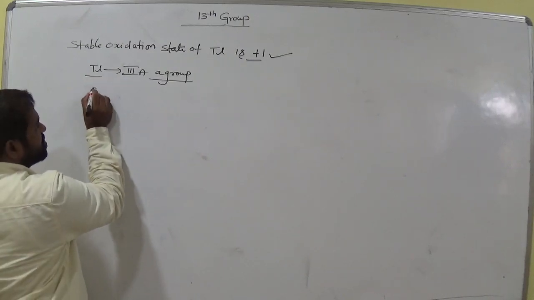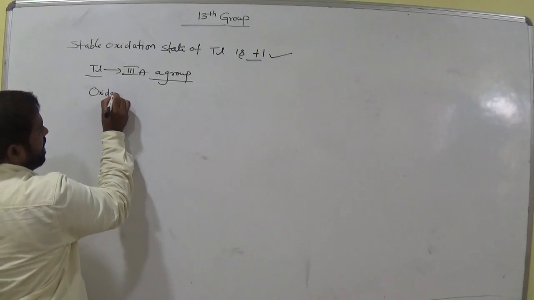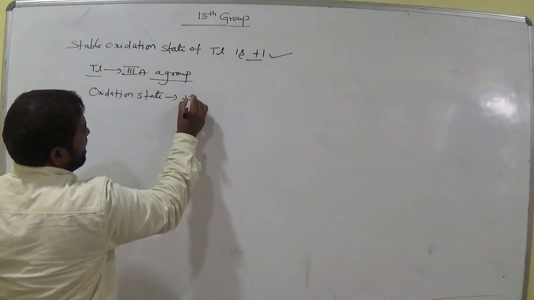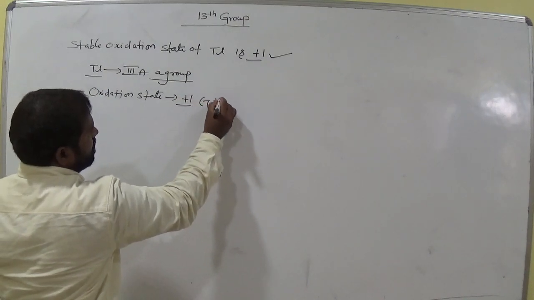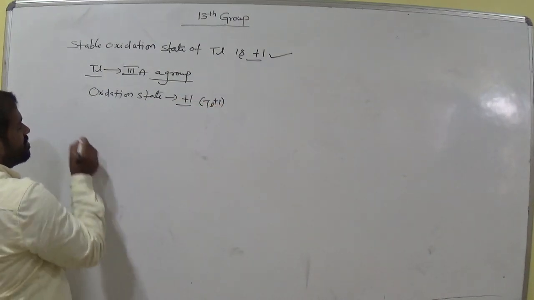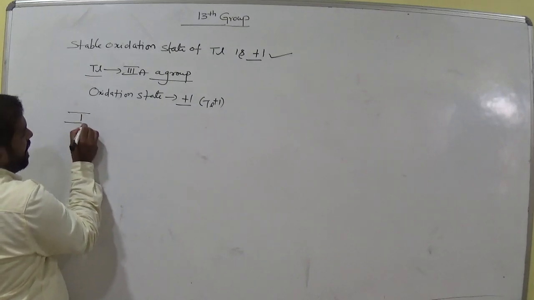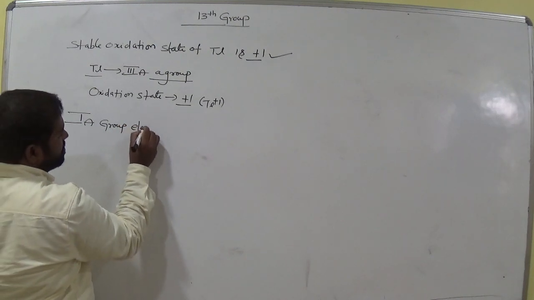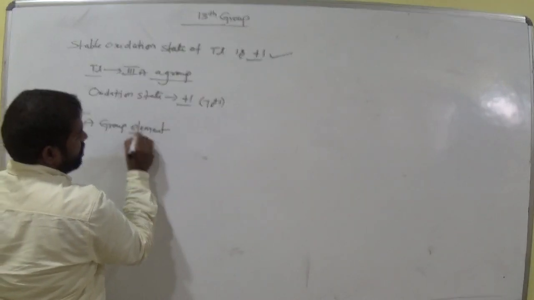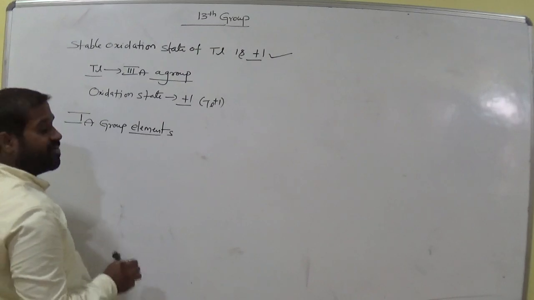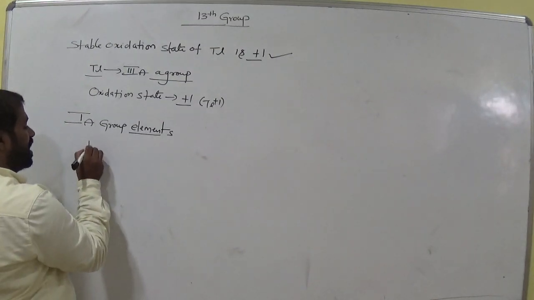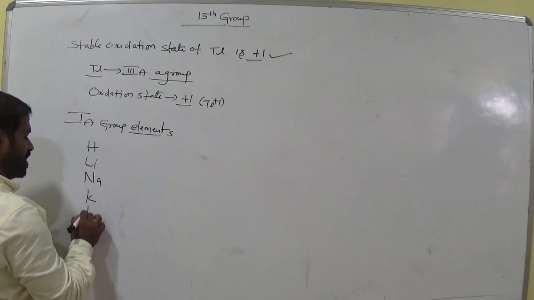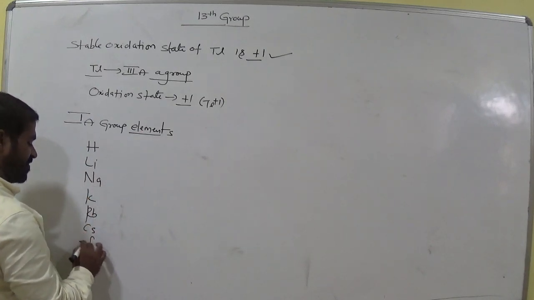Now what is the oxidation state? The stable oxidation state is plus 1. So that is thallium plus 1. So let us compare with first A group elements. What are first A group elements? First A group elements are hydrogen, lithium, sodium, potassium, rubidium, cesium, francium, am I right?